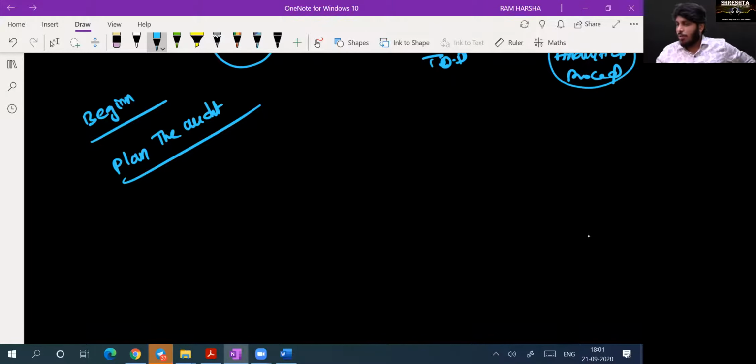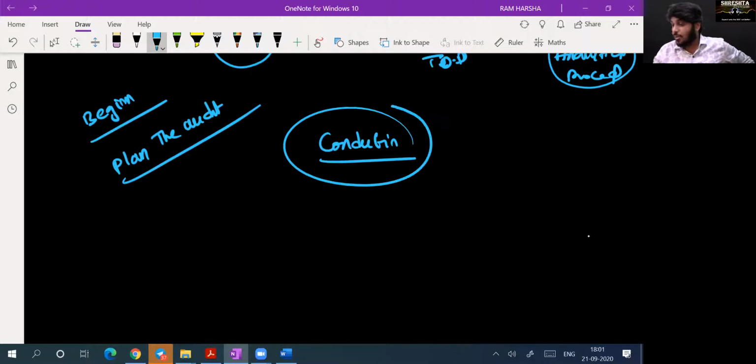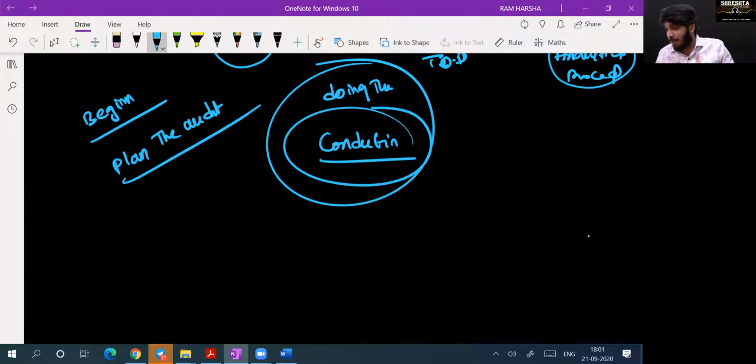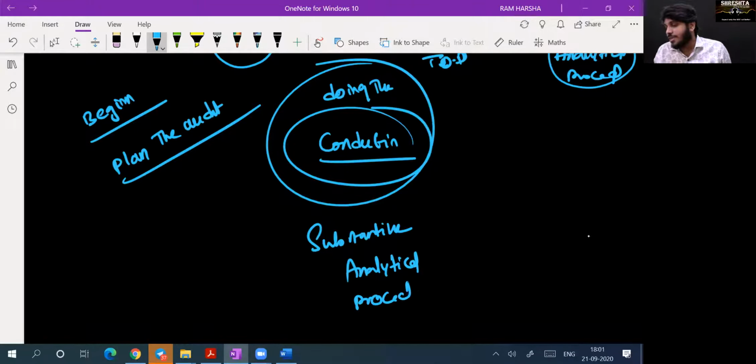Now, again, while conducting the audit, I will apply analytical procedure. That is called substantive analytical procedure. What is it called? Substantive analytical procedure. It is called a substantive analytical procedure.